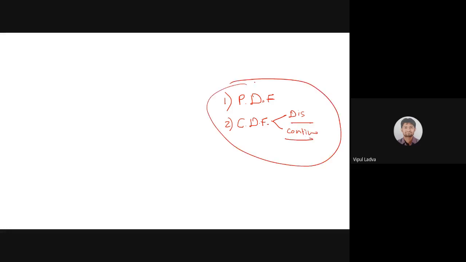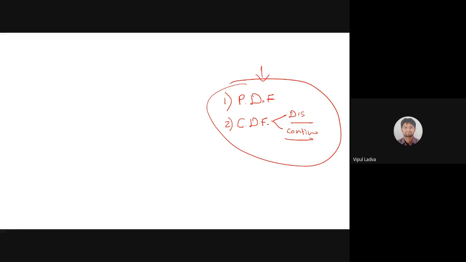Now it's time that we proceed with the examples. We have gone through 3 topics so far. Which 3 topics? Let me list them out. What we discussed today is the probability density function for the continuous random variable. Then we defined the cumulative distribution function. We defined the cumulative distribution function for both, for discrete as well as for the continuous random variable. These are the 3 topics which we discussed today.